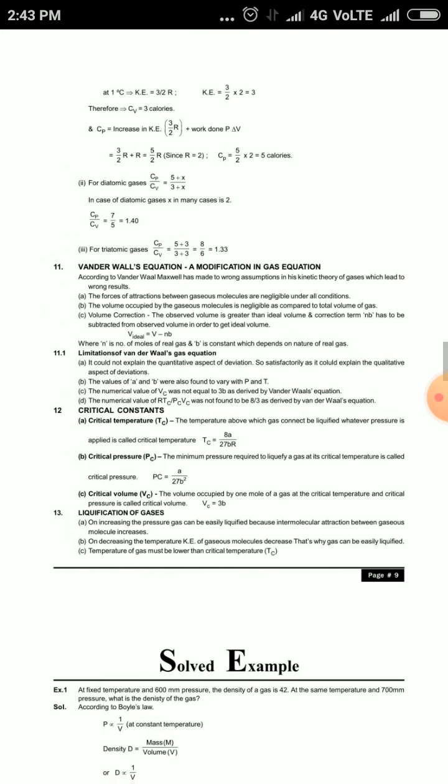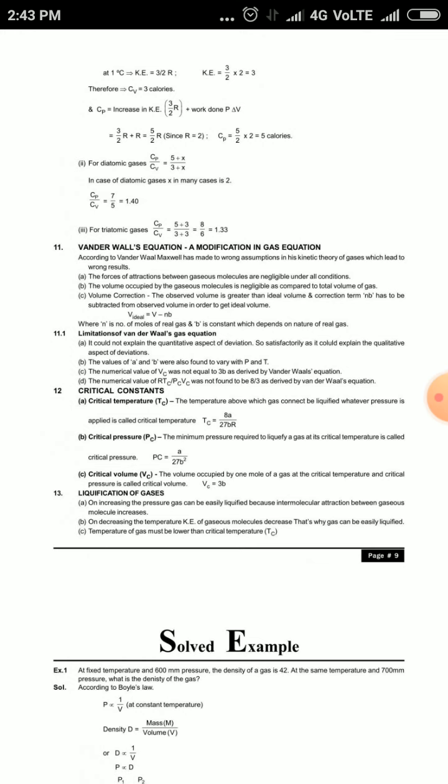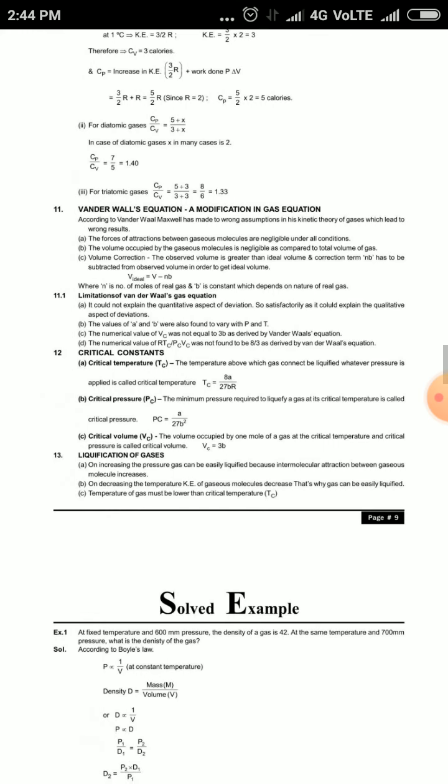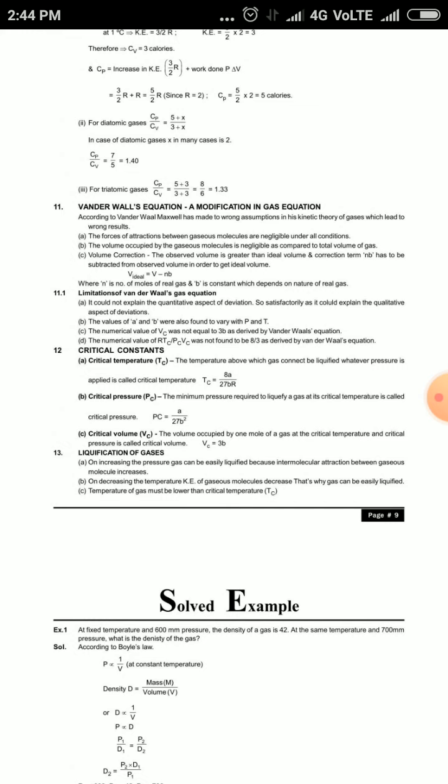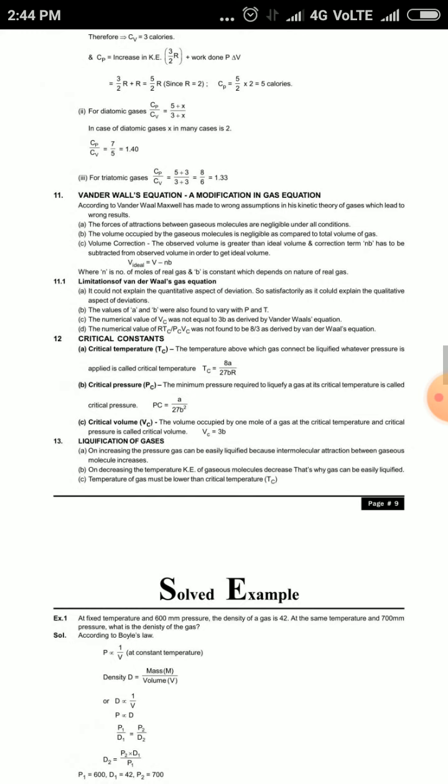So this is about the critical constants Tc, Pc and Vc, where Tc is equal to 8a upon 27bR, Pc is equal to a upon 27b square, and Vc is equal to 3b.